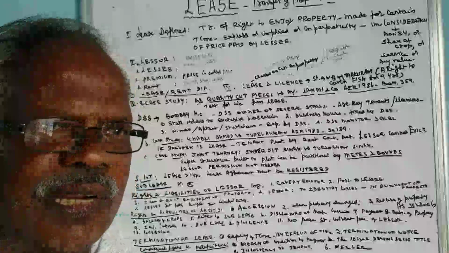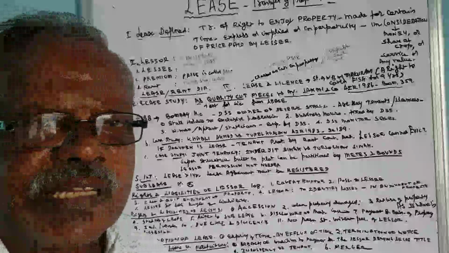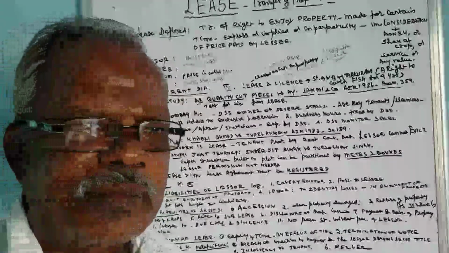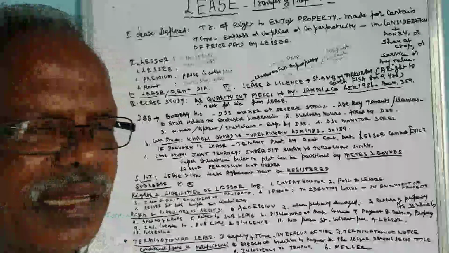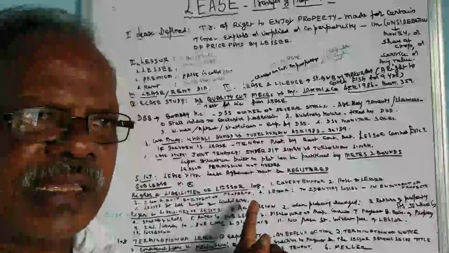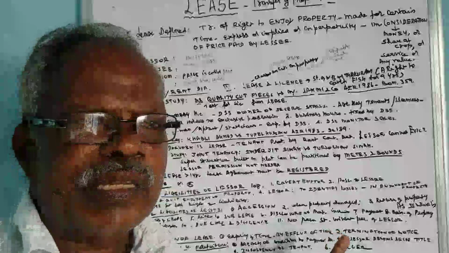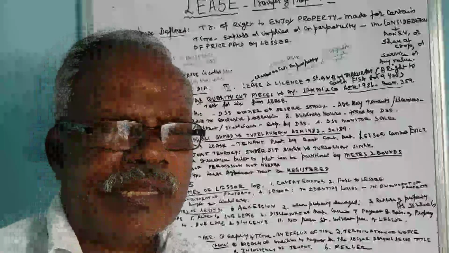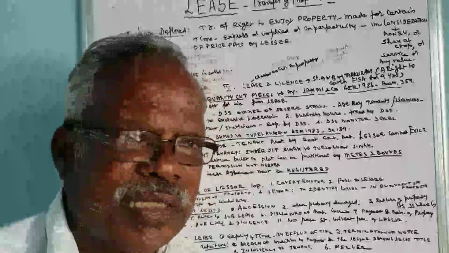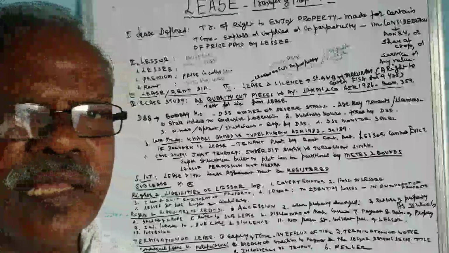So the adjacent landowner can have accession over the public land, provided whenever it is demanded, it has to be given. That is called accession. So the accession right is with the lessee. But if it is an encroachment, that has to be given to the lessor. Without the encroachment, the other things, what is in the deed, that should be given back to the lessor.